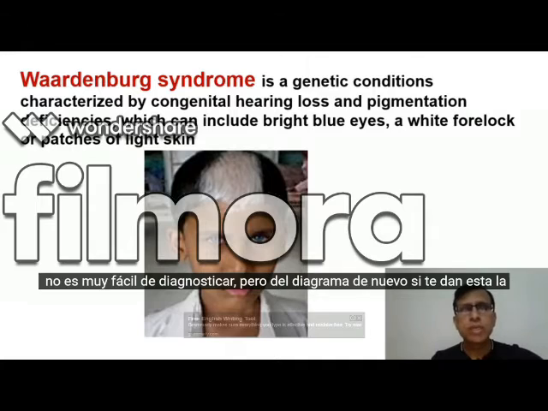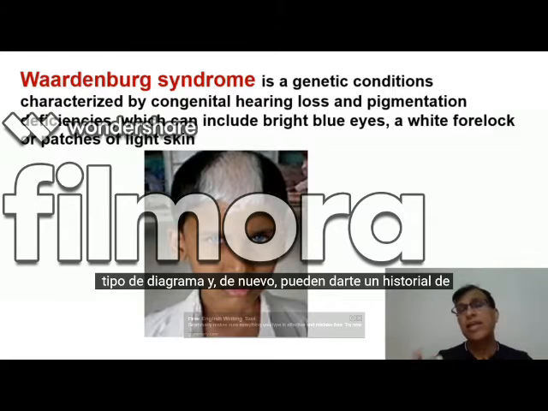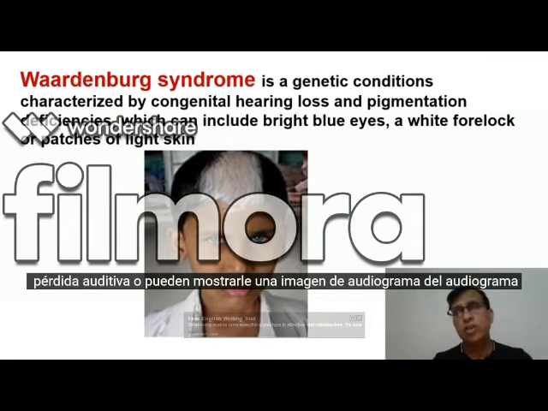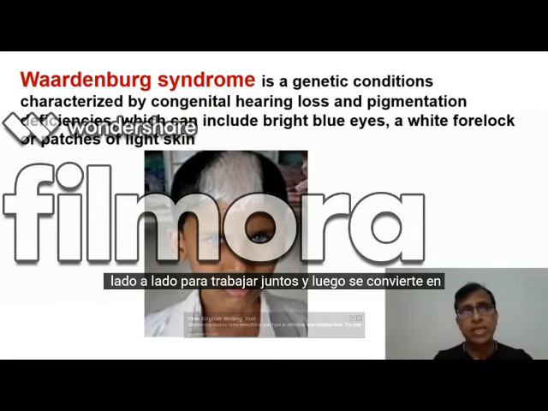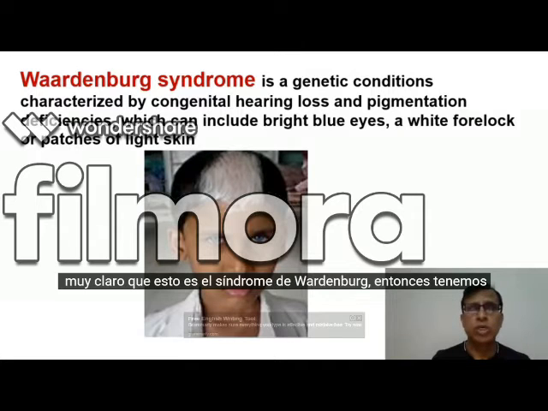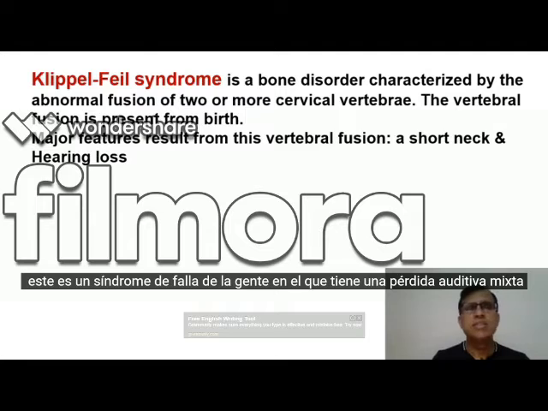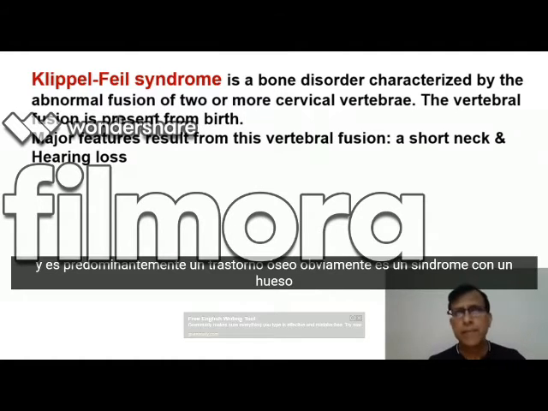So not very easy to diagnose, but from the diagram, again, if they give you this kind of diagram, and then again, either they can give you a history of hearing loss, or they may show you an audiogram image side by side, two together, and then it becomes very clear that this is Waardenburg syndrome. Then we have Klippel-Feil syndrome, where you have a mixed hearing loss, and it's predominantly a bone disorder.